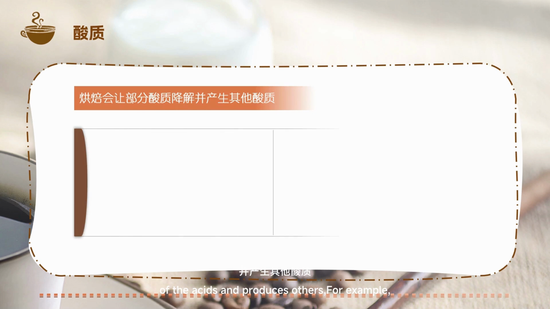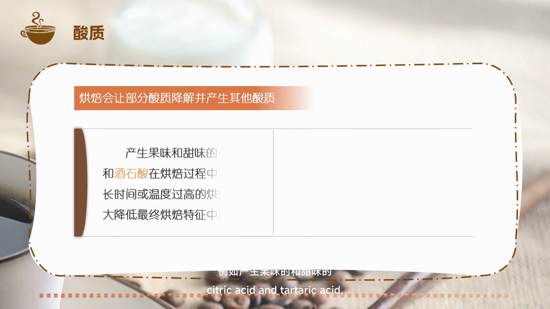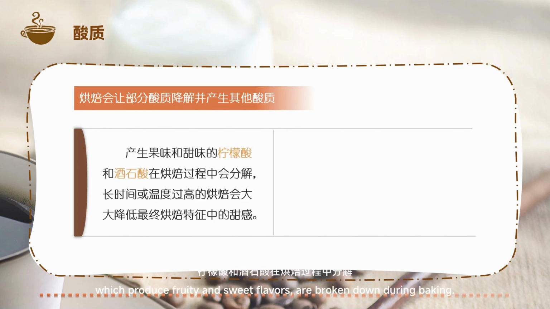In addition, the change of acidity in the process of coffee roasting has a great influence on the final flavor of the coffee bean. Roasting degrades some of the acids and produces others. For example, citric acid and tartaric acid, which produce fruity and sweet flavors, are broken down during roasting. Therefore, roasting for a long time or at too high a temperature can substantially reduce the sweetness in the final roasting profile.